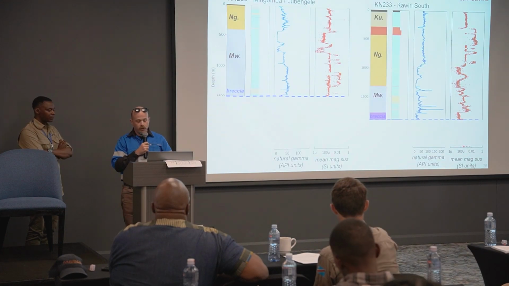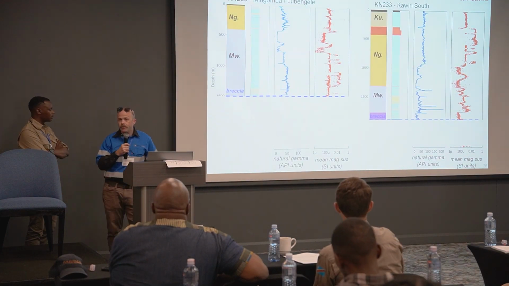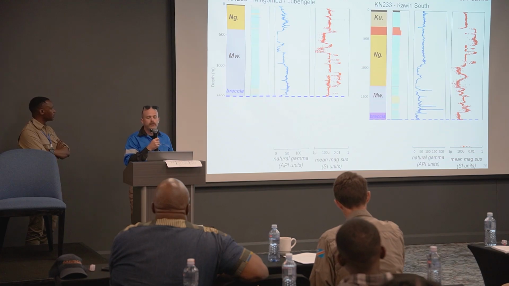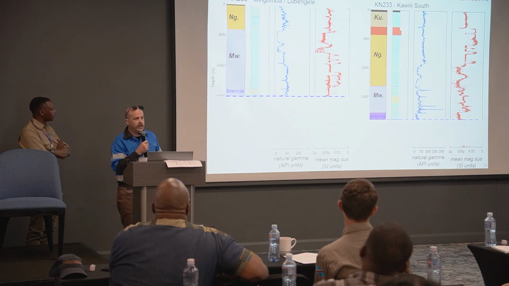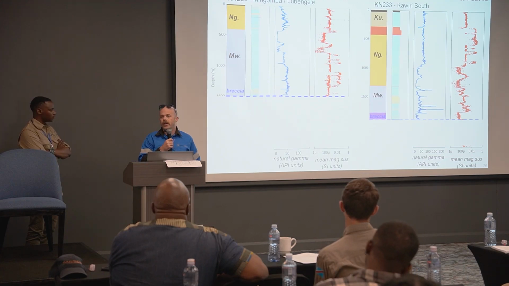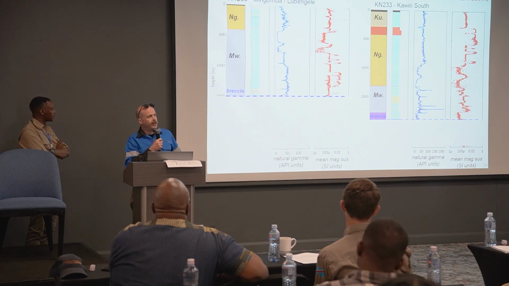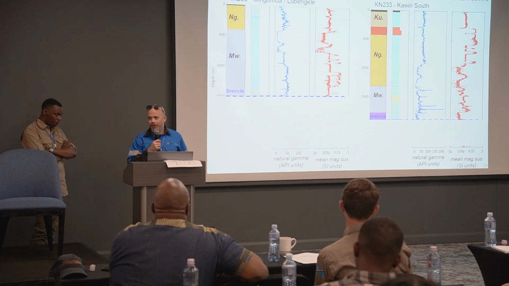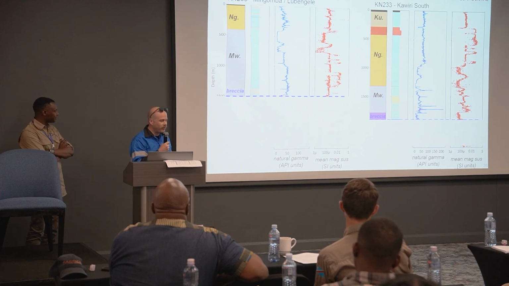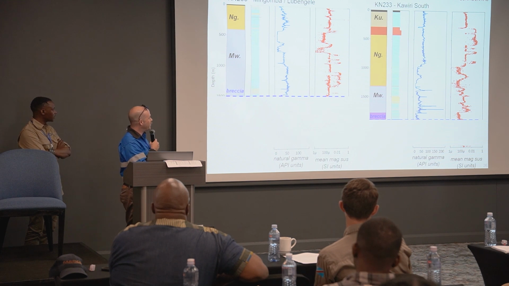We also looked at the magnetic susceptibility measurements. On our drill holes, we take a MAXS measurement every meter, and not wanting to wait nine months to cut the holes and have that geochemistry come back, we started with this.